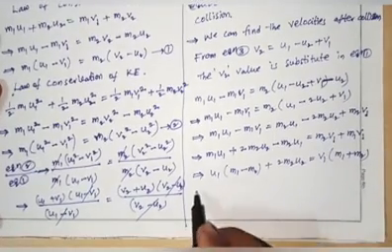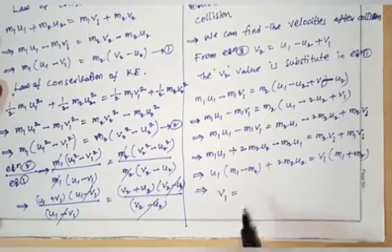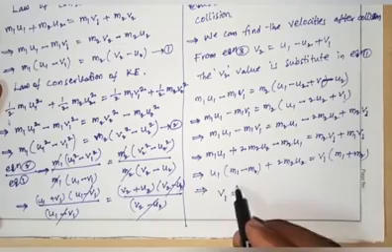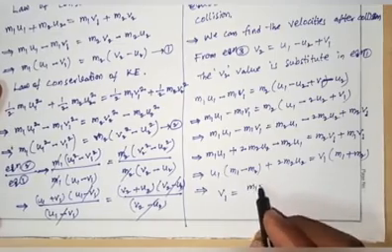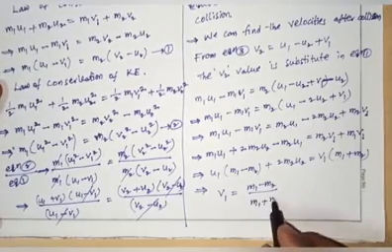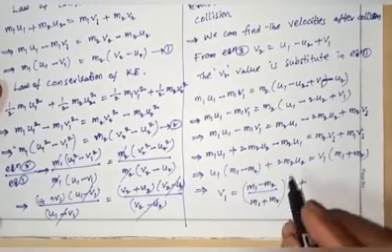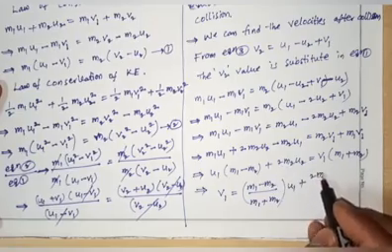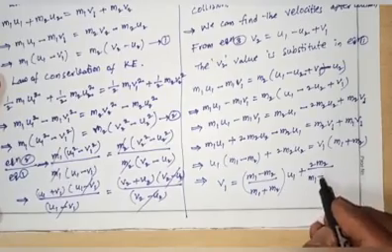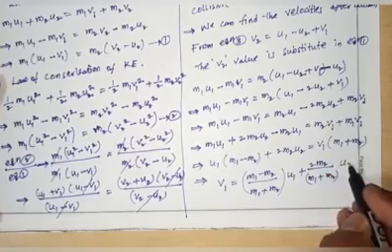So that implies v1 equals, with m1 and m2 taken to the left hand side, (m1 minus m2) by (m1 plus m2) into u1 plus 2 m2 by (m1 plus m2) into u2.